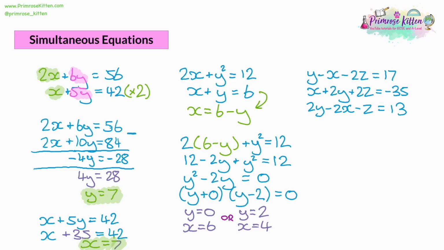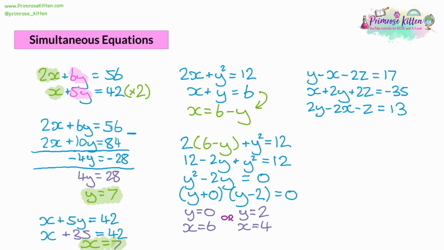So the first method is called elimination, where you try and make two of the variables hold the same value and add them or take them away to kind of cancel them out. Or we can use the second method, which is by substitution, where we rearrange to make one letter the subject and then substitute that in to get rid of it. If you want to use elimination, you're going to need to have two of the variables be the same.